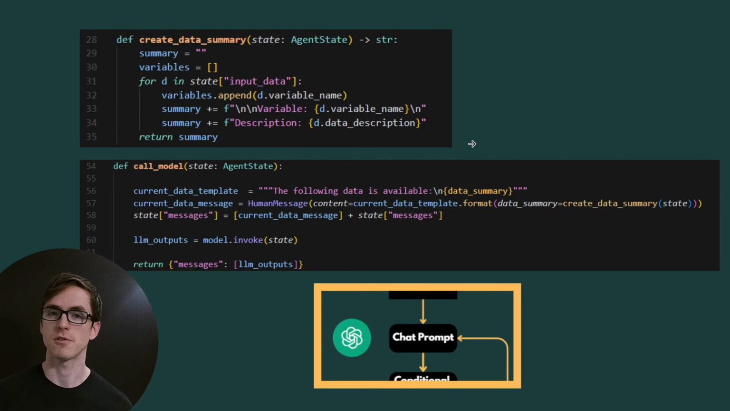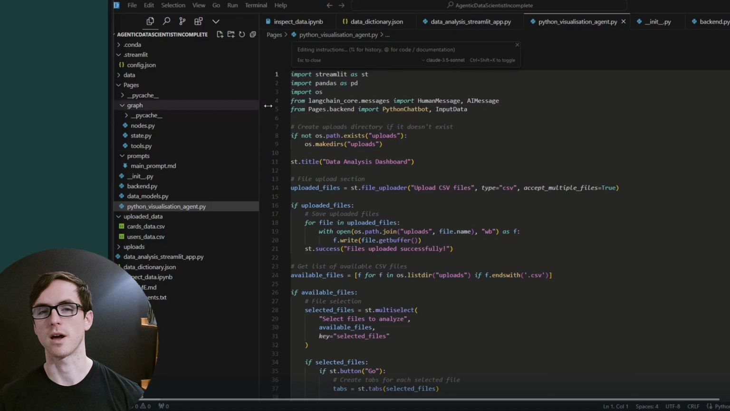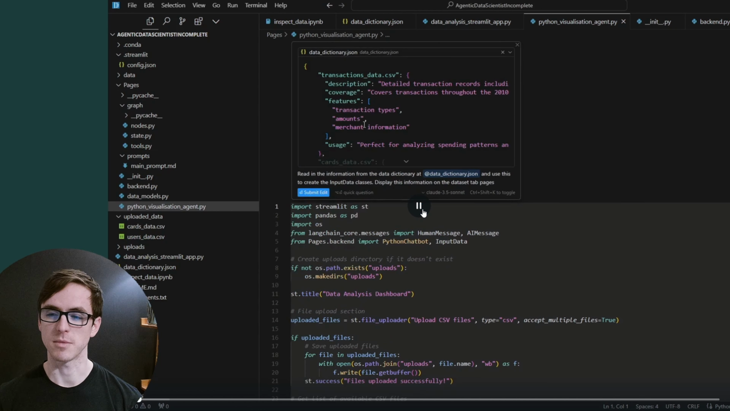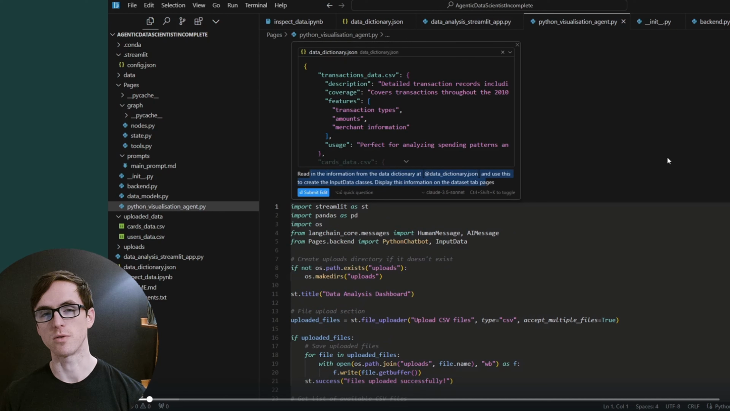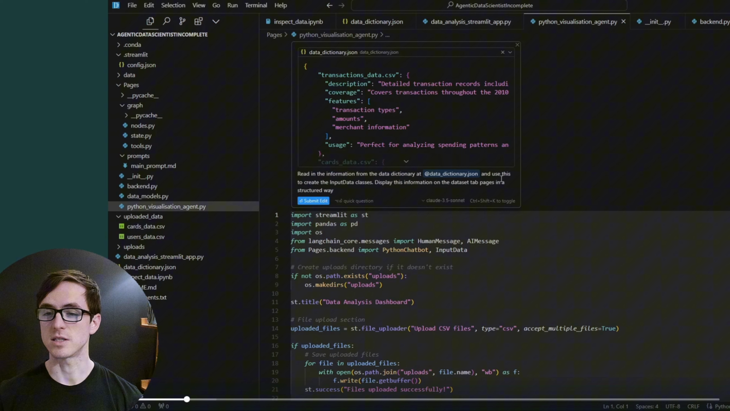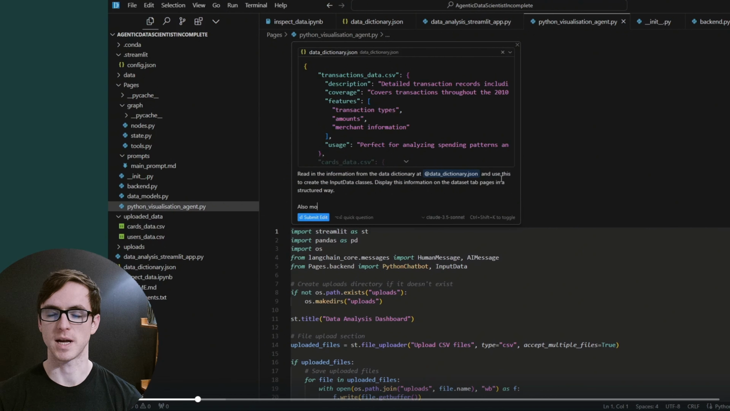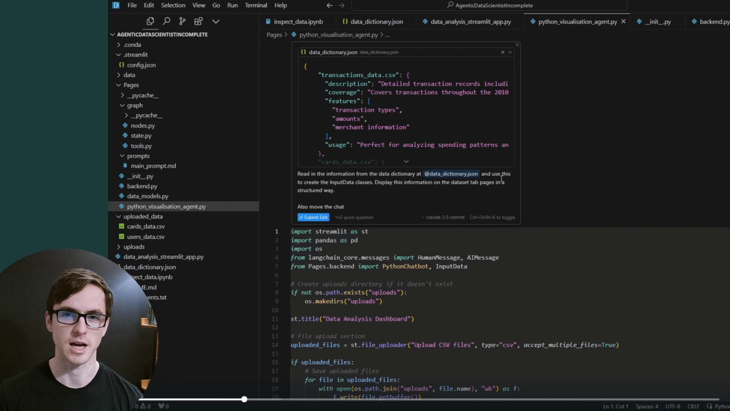Now let's refactor our front end to be able to provide this information to our backend. I want our front end code to take the data sets that we've specified and pass these through to the agent when the user sends a message. Let's see how it's done. I've selected the whole thing, and I'm referencing the data dictionary so it can load in the descriptions of the data and the file names and use these to create the input data classes to pass to our backend. I'm also asking it to display the dataset descriptions on the dataset tab of our front end.